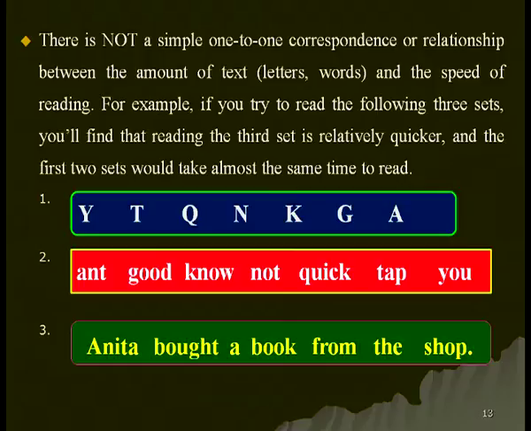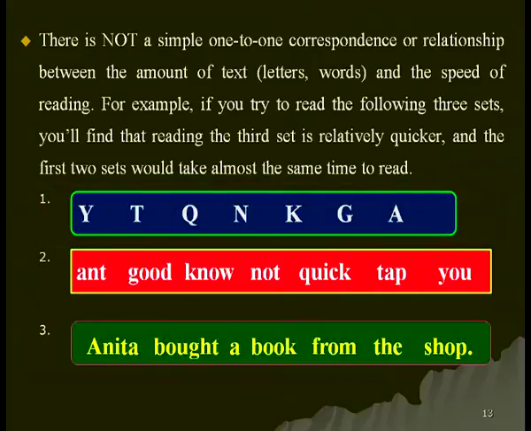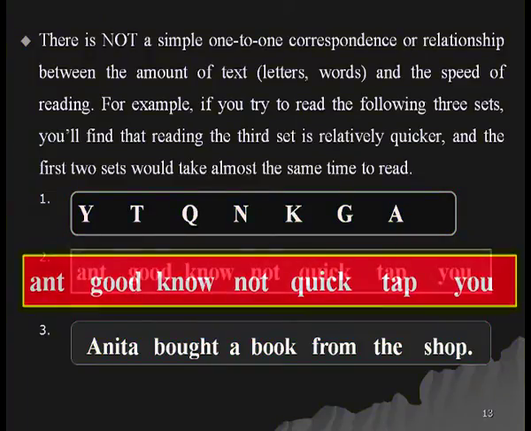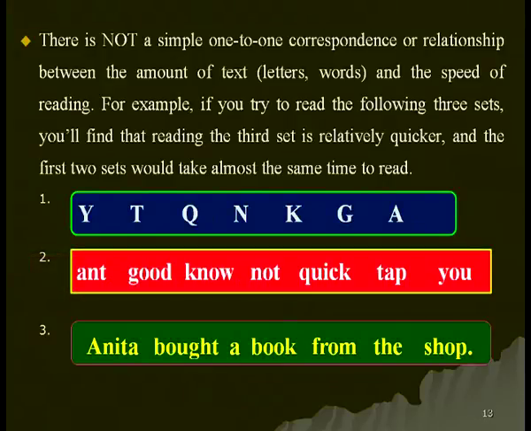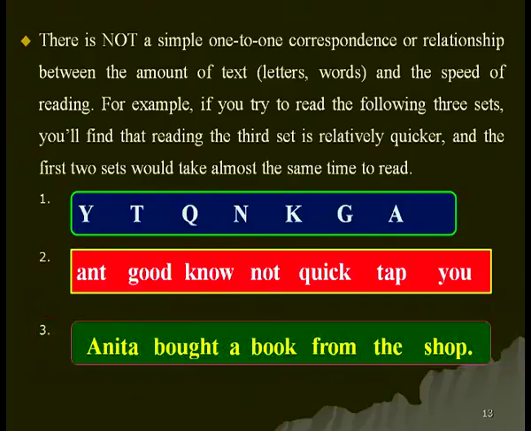In the first set I have given 7 letters: Y, T, Q, N, K, G, A. Now, let us read the second set. There are 7 words: ant, good, no, not, quick, tap, you. And the third one is a complete sentence: Anita bought a book from the shop. As I said, they almost take the same time.